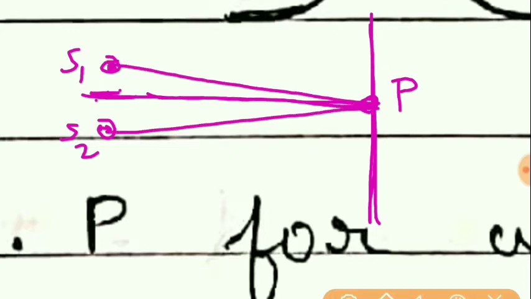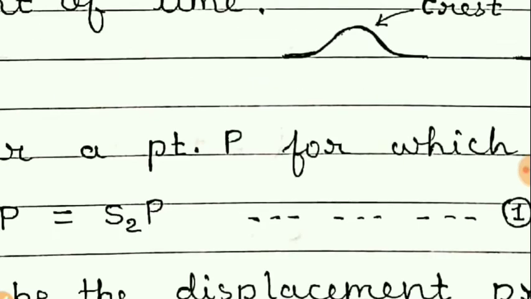Now at this point on the screen, suppose this point is P, then this distance S1P and S2P will be equal. So this type of case is considered.